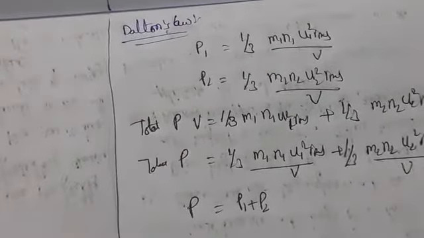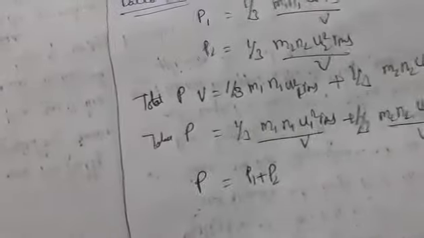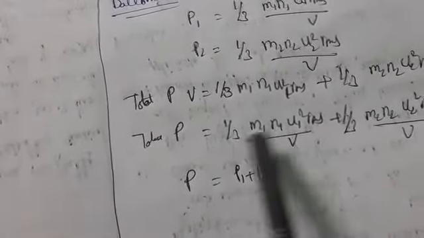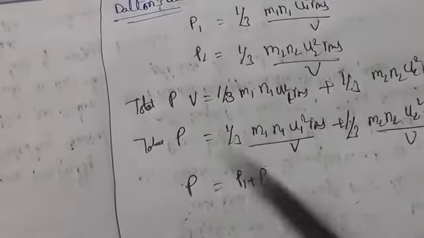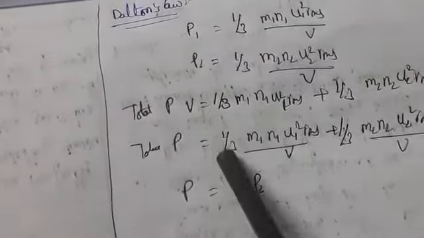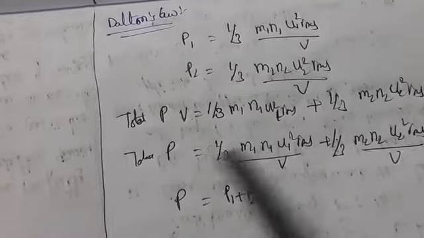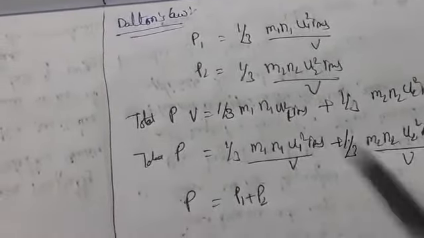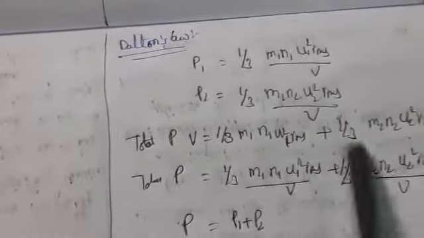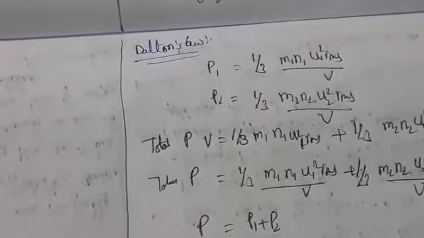Dalton's law means the total pressure exerted by a mixture of non-reacting gases is equal to the sum of the partial pressures of the component gases at a given temperature and volume. We call it Dalton's law. So these are nothing but the gas laws we have derived from the kinetic gas equation. Thank you.